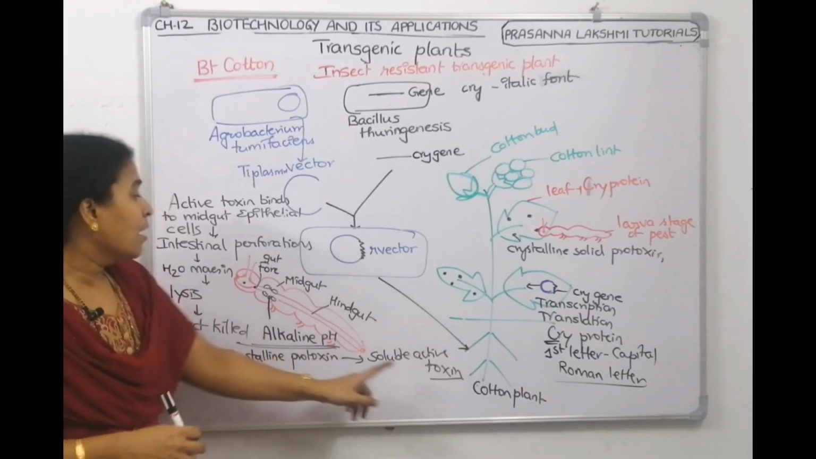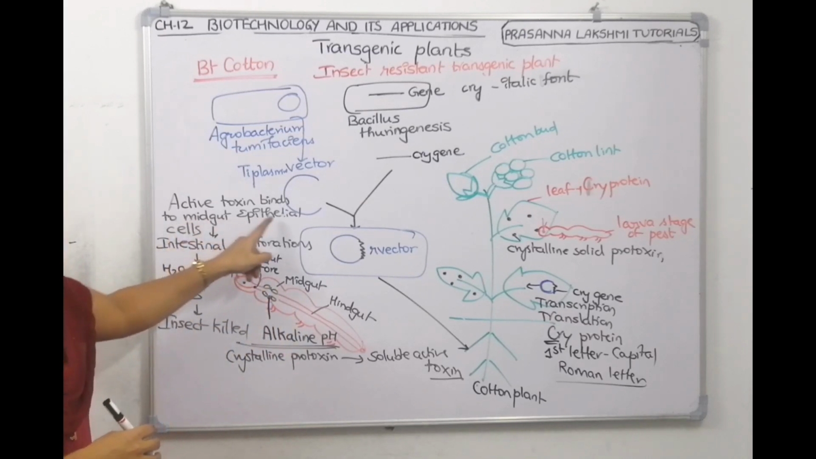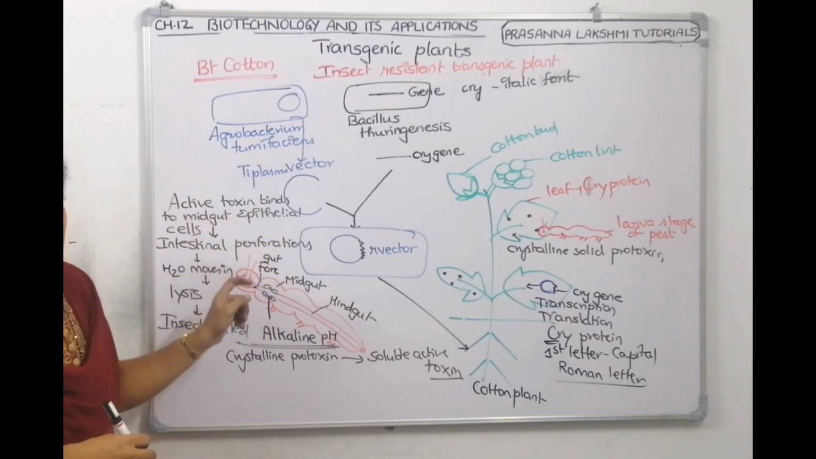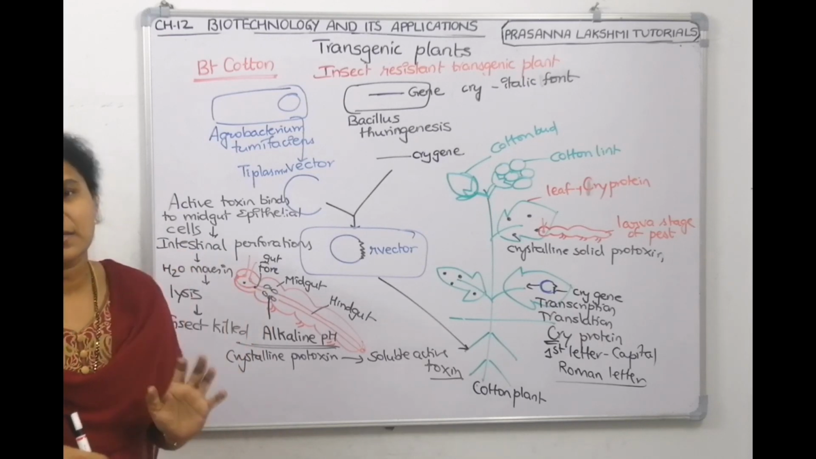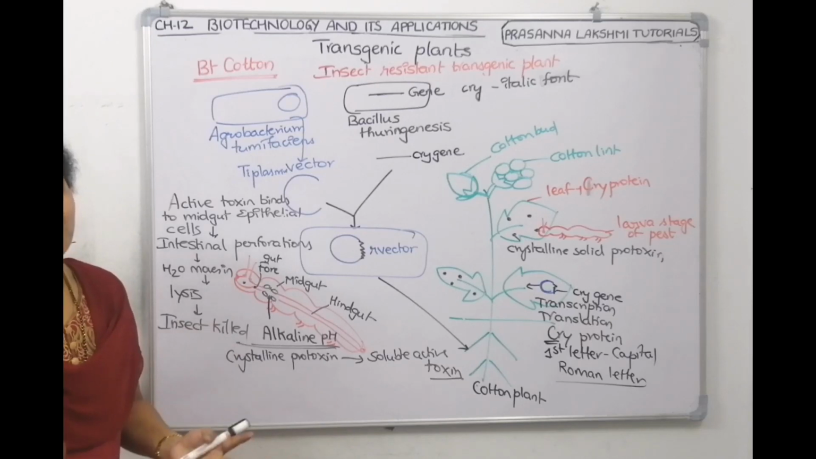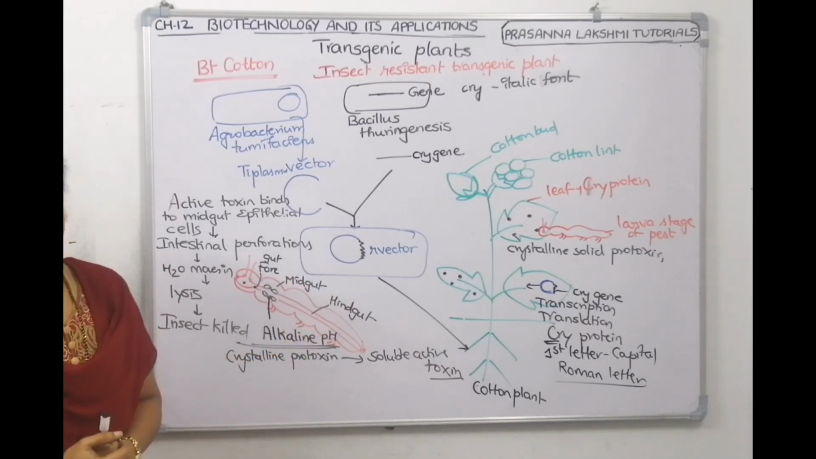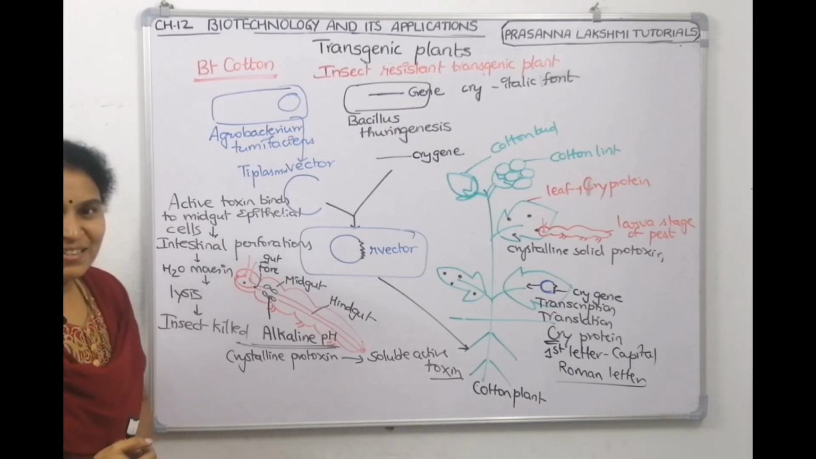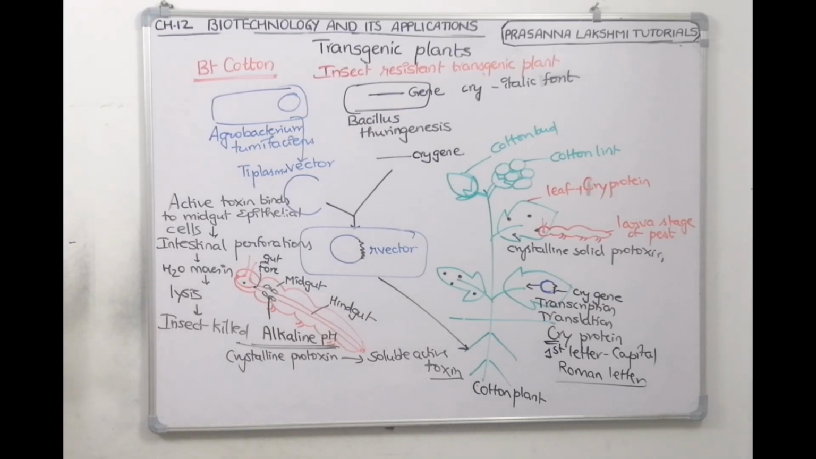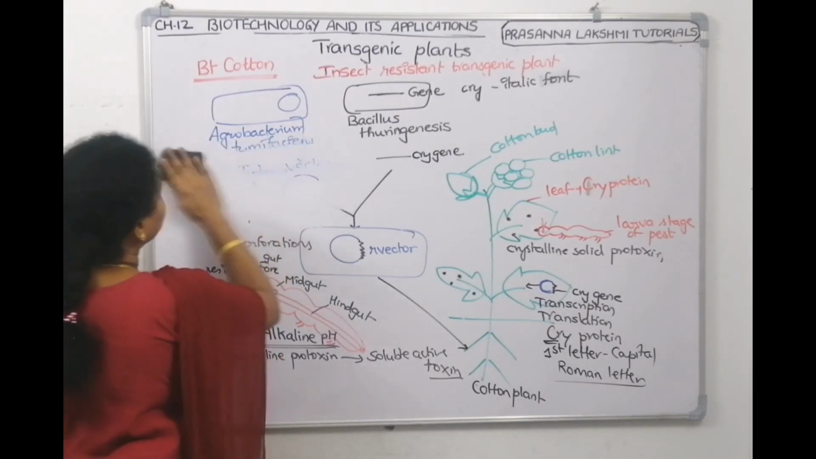That active toxin binds to the epithelial cells of the midgut, and causes perforations, holes on the intestine. Since pores are made, water comes in. The intestine will swell up, and the insect dies. When the insect dies, plant is safe. Plant is safe. Understood? Take a screenshot. We'll continue. Right? Hope you understood till here.